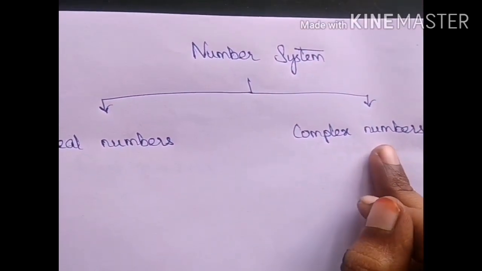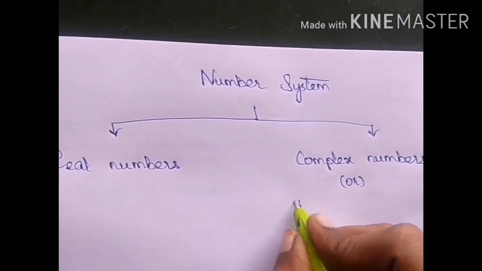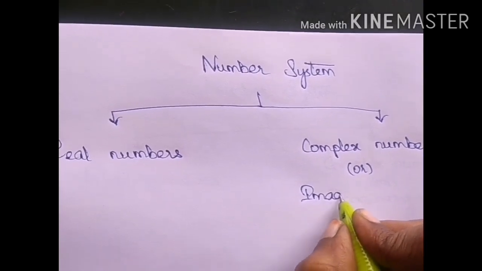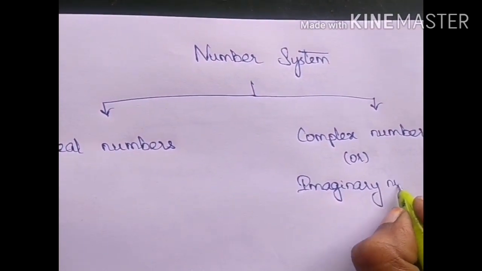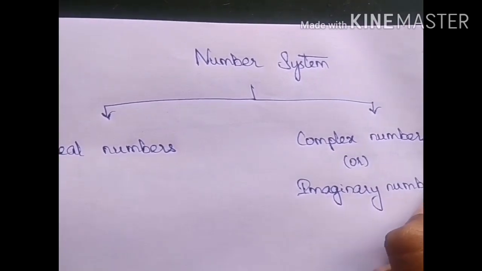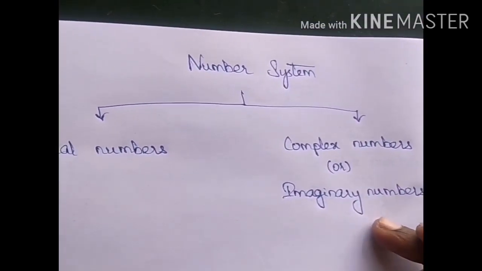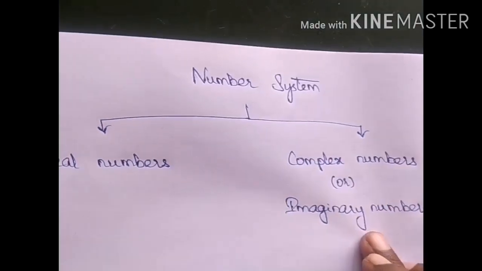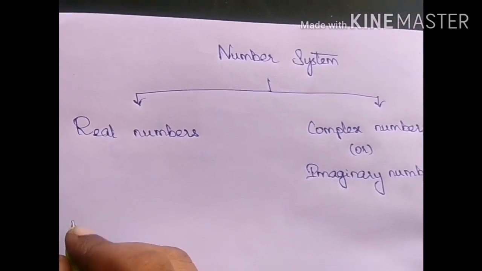Complex numbers are otherwise known as imaginary numbers, because these numbers are formed of imagination, they don't exist in real. Let us start from basic.